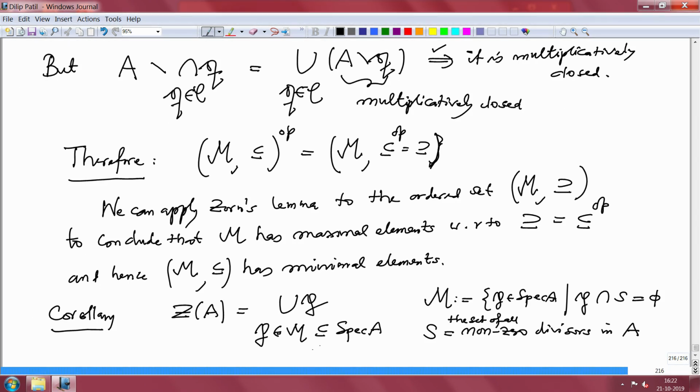Right now we do not know whether M is a finite set or not, but we will prove that if A is Noetherian, then this M is actually a finite set. And this I will just simply write here: check this equality by using the earlier theorem.